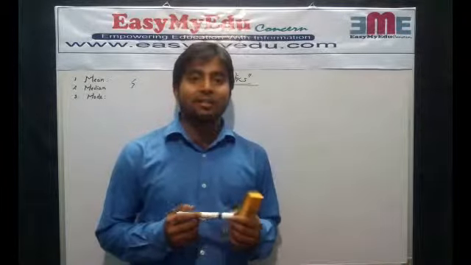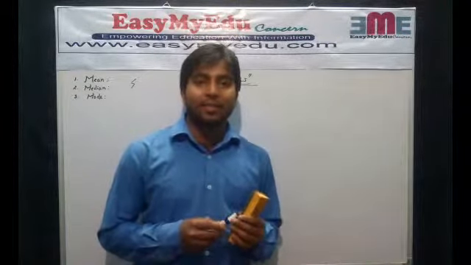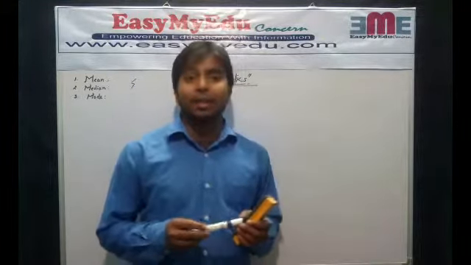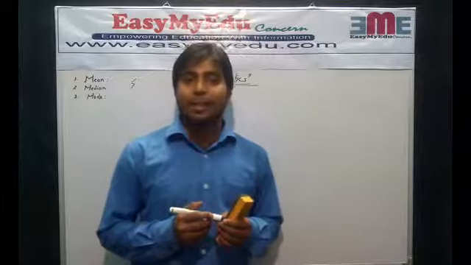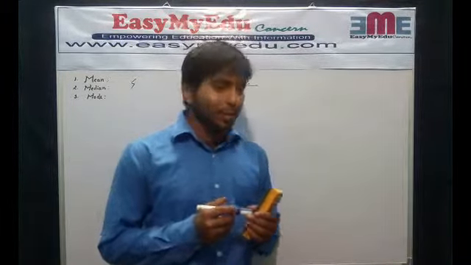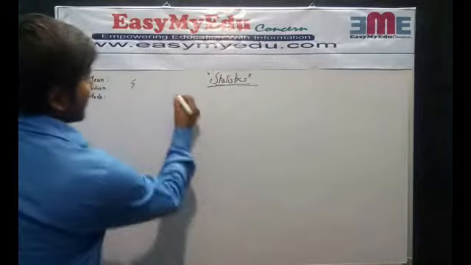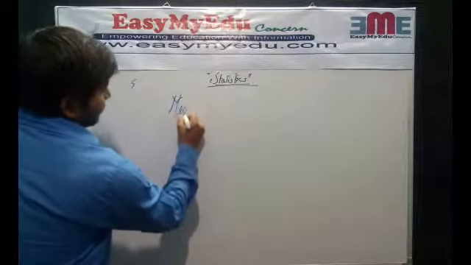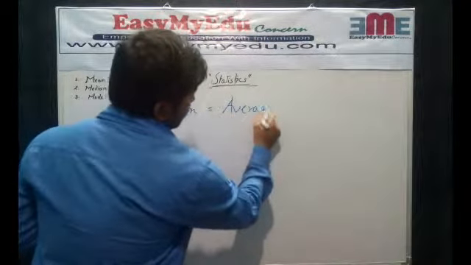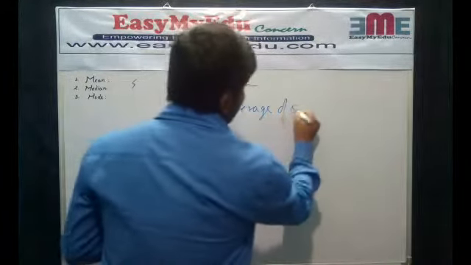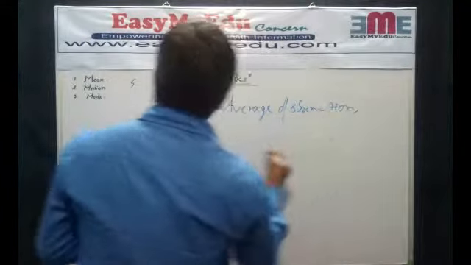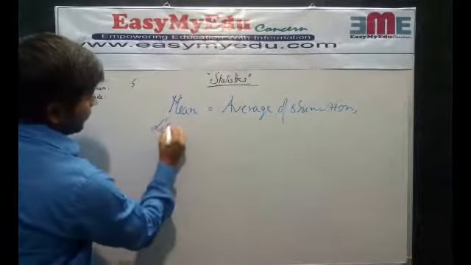So statistics is what? It's a branch of mathematics which deals with a lot of huge data. But our relevant part for the examination is mean, median and mode. So we will discuss the mean, median and mode. Let's see. What is mean? This is nothing but the average of given observations. So let's take an example.